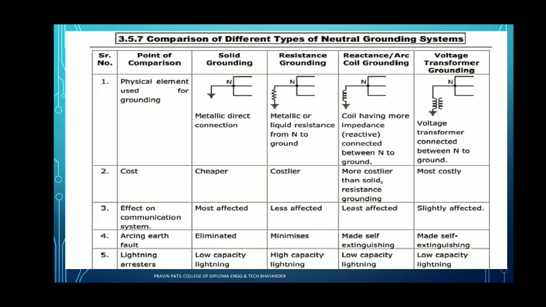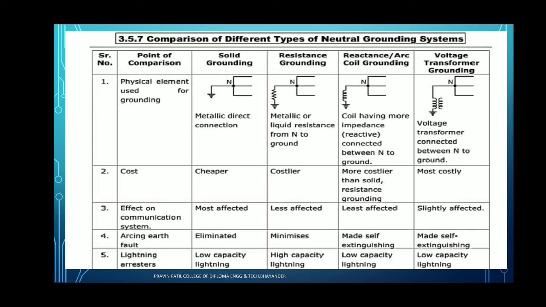Next point, comparison with respect to cost. Solid grounding has the cheapest cost, resistance grounding is costlier, reactance grounding costs more than solid and resistance grounding, and voltage transformer grounding is the most costly. So this is the comparison on the basis of cost.